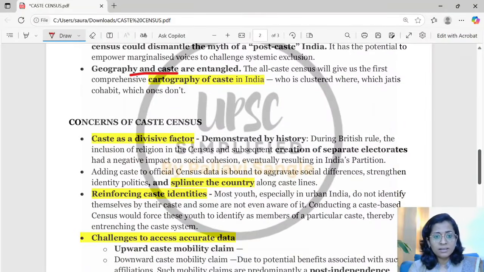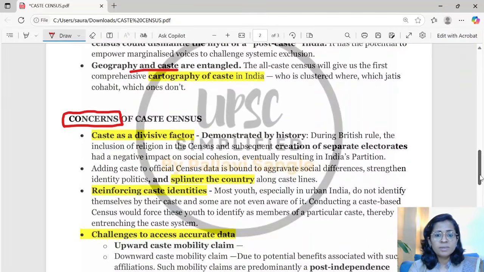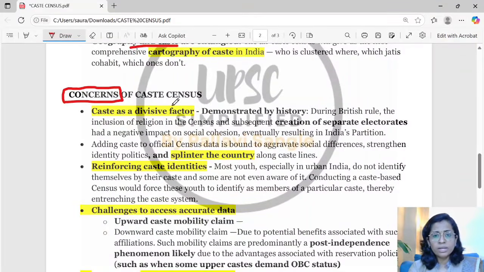But there are so many concerns regarding this caste census also. So we will see what the concerns are. Caste has always been a divisive factor. We know that religion was used as a divisive factor and it went on creating separate electorates. It went on resulting in India's partition also. So caste, if used in a very negative manner, can be a very dangerous divisive factor in society.